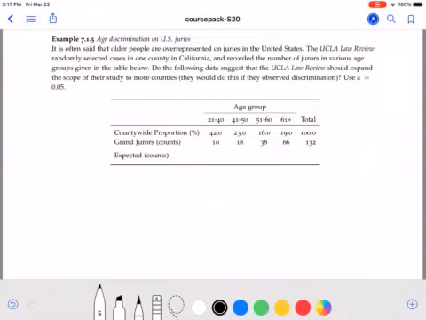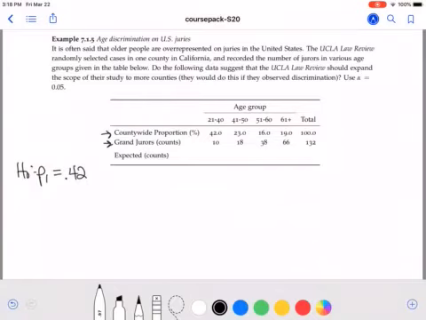So in the various age groups, what we have in the table is how many of those people actually reside in the county for each age group, and then when we looked at jurors, how many jurors fell in each age group. And we want to know if the number of jurors is matching up with the county percentages so that they're evenly throughout there. So our proportions of jurors that we'd expect should match the county percentages.